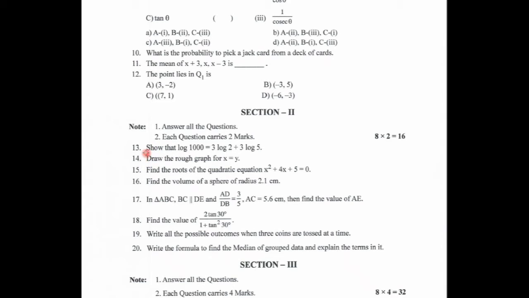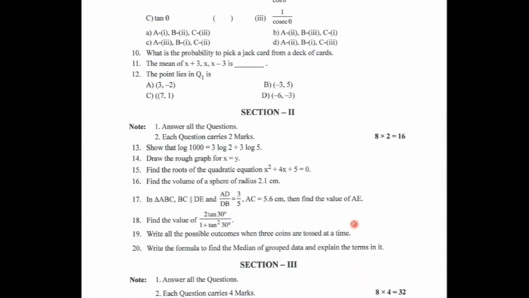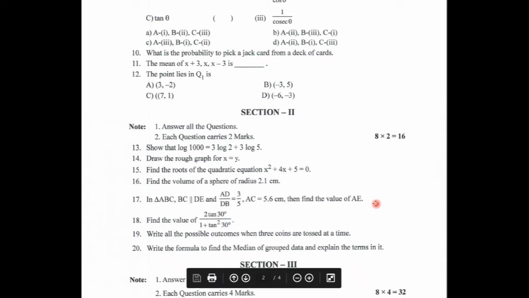The 13th problem is based on the real numbers chapter. 14th one is based on pair of linear equations in 2 variables. 15th one is based on quadratic equations. 16th one is based on mensuration. 17th is based on similar triangles. 18th is based on trigonometry. 19th one is based on probability. 20th, median, that means it is based on statistics.